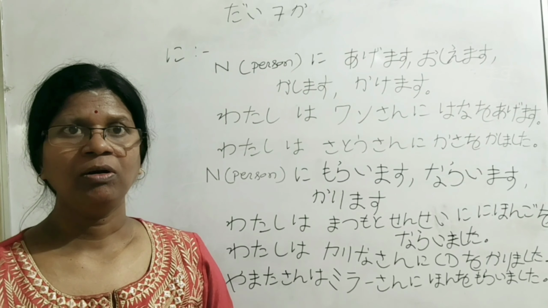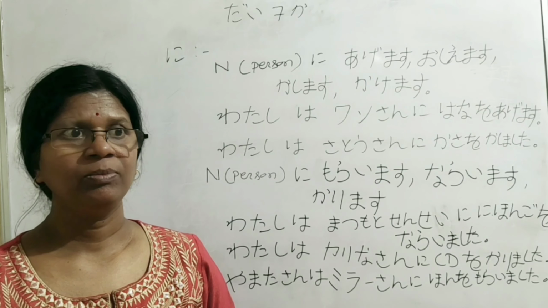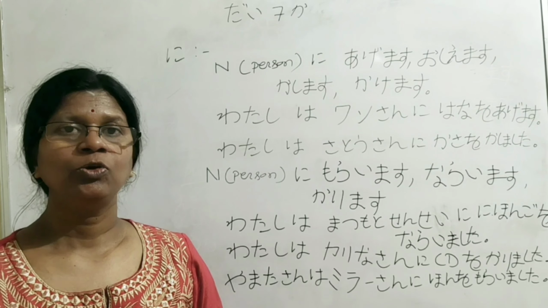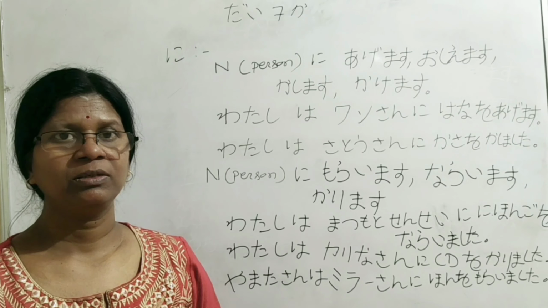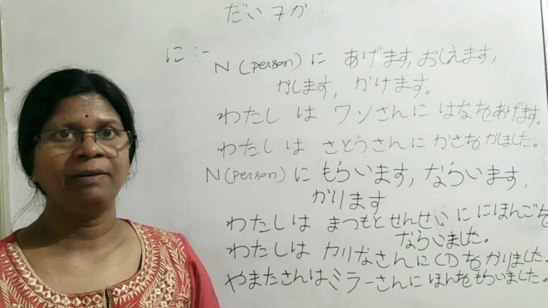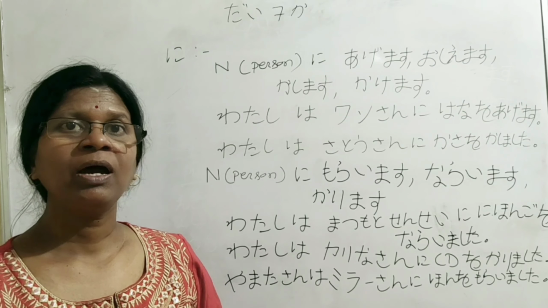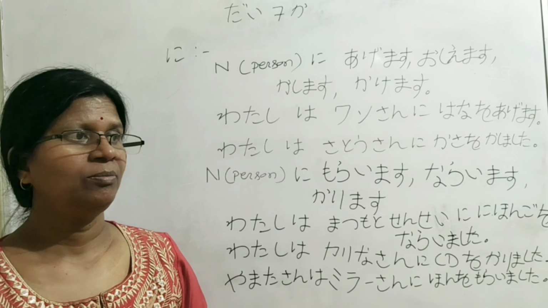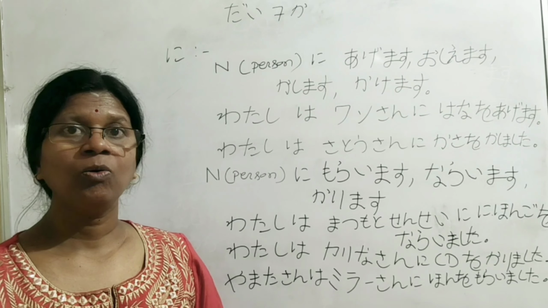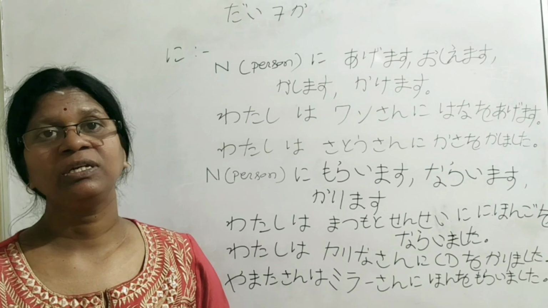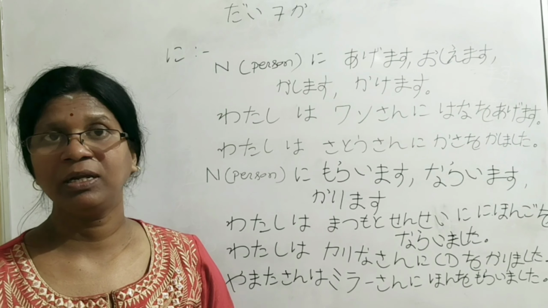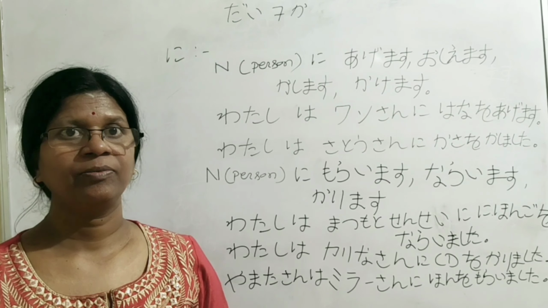Before, we also learned the particle ni after the time. For example, yoji ni okimasu. Juuji ni nemasu. And also after the place, for example, gakkou ni ikimasu. Ie ni kaerimasu. Kuni ni kaerimasu. Like this.